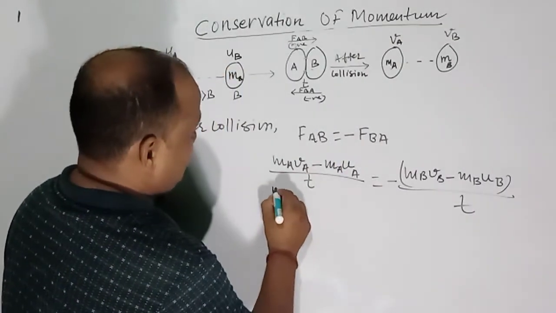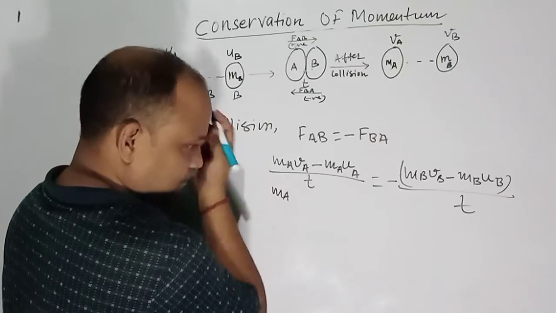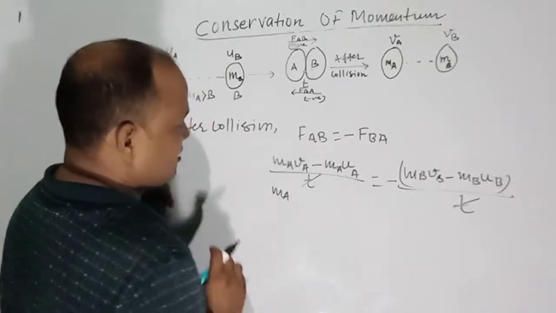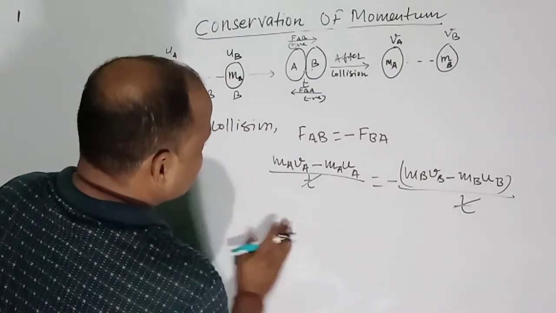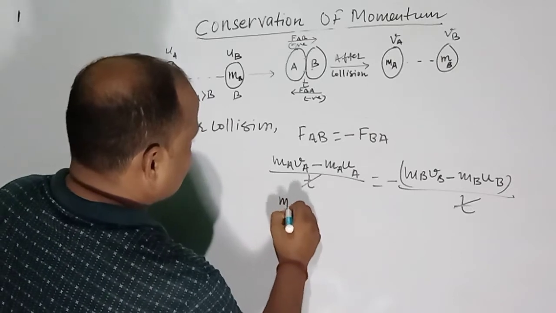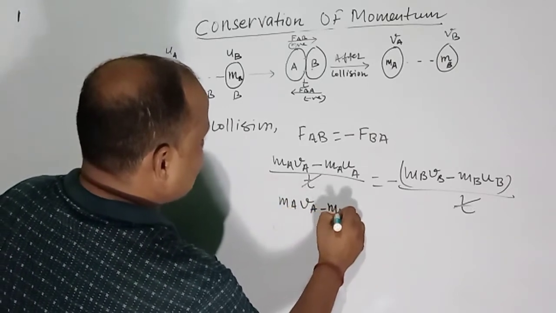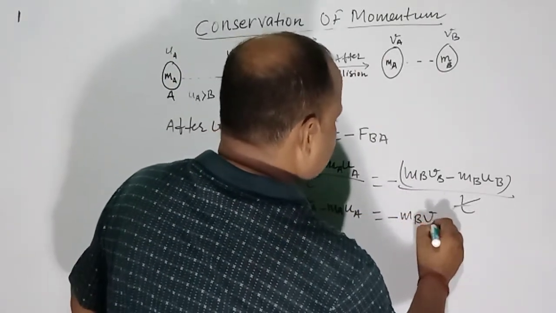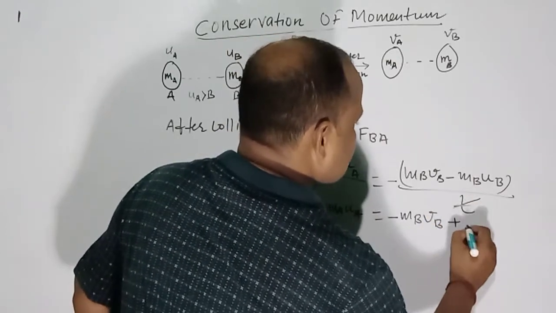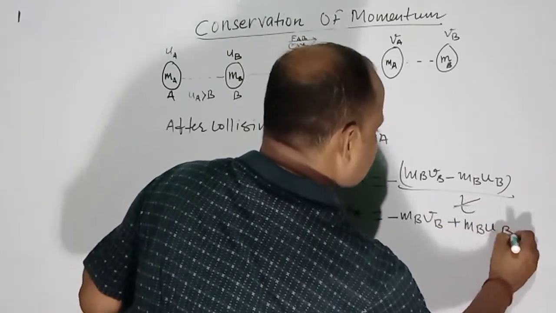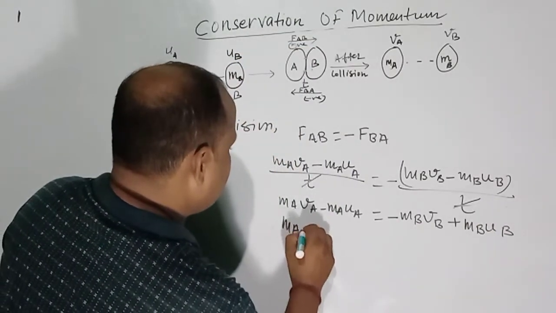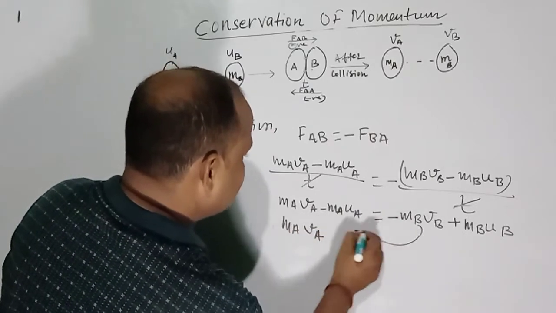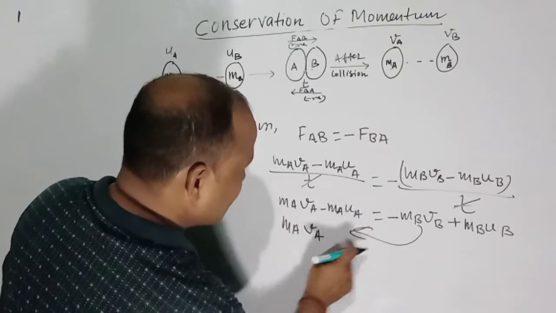Here the time t cancels. Now you can write ma va minus ma ua is equal to minus mb vb plus mb ub. So bring this ma va to this side, and it will be positive.